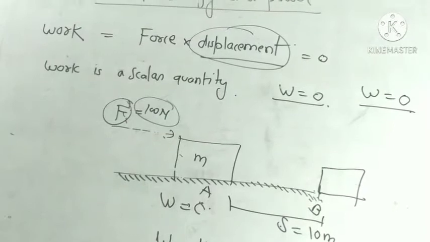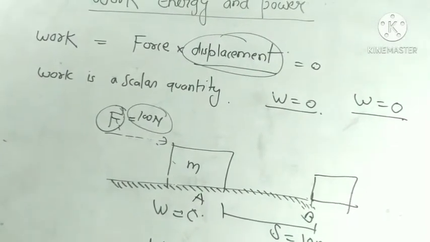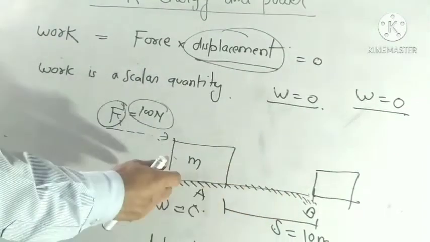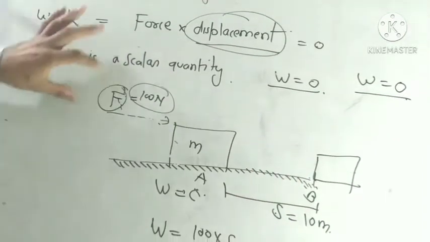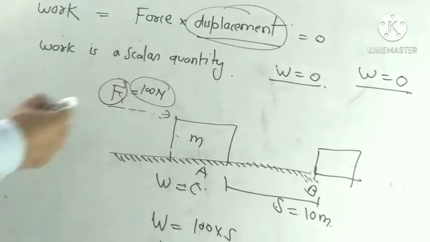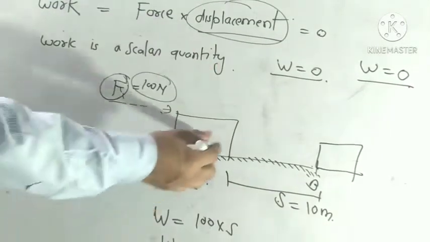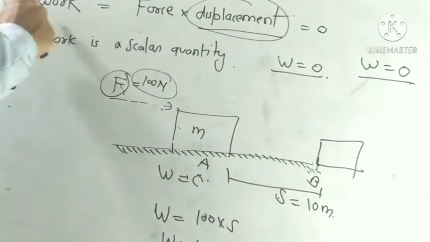I repeat again. We take a body and put it on a rough horizontal plane. When force F is applied on this body but the body does not move, it does not cover any displacement, so work done will be 0.